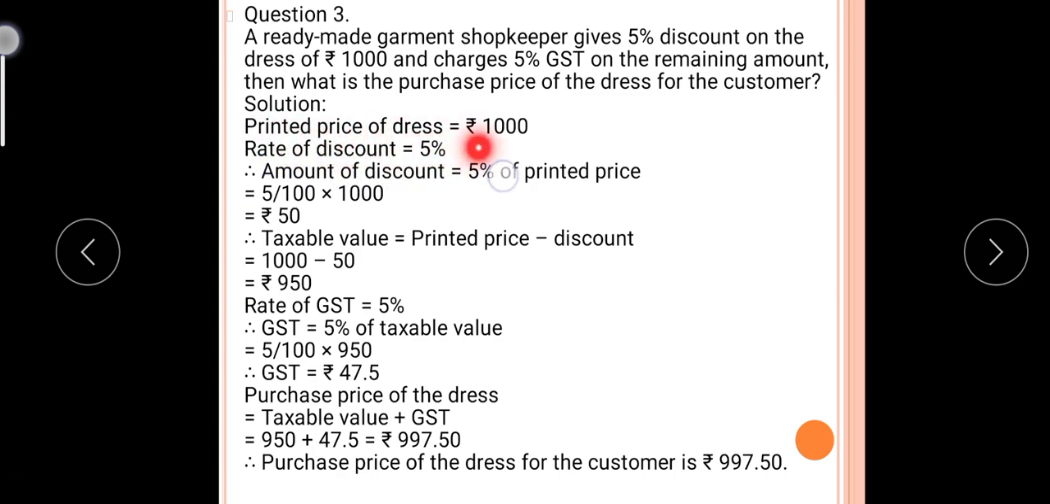So the printed price of the dress is 1000. On that, 5% means 50 rupees. So what is the taxable amount? Printed price minus discount. So it is 1000 minus 50, so it is 950. This is the taxable amount. On that, how much GST is charged? 5%. So how much is it? 47.5 rupees GST charge. And therefore the purchase price of the dress is taxable value plus GST, that is 950 plus 47.5. So you will get 997.50 rupees.